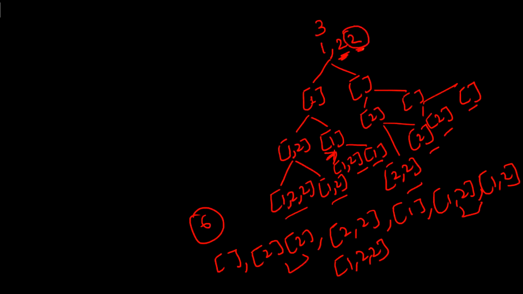So we can make a comparison that if the value on which we are currently is equal to the previous value, let's skip that part. Don't do the exploration for that particular part. Similarly here as well, we were getting 2, 2, right? So we can do the same thing for this part as well. So for the comparison part, we are comparing that the current element is not equal to the previous element.